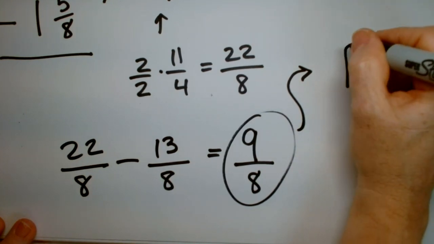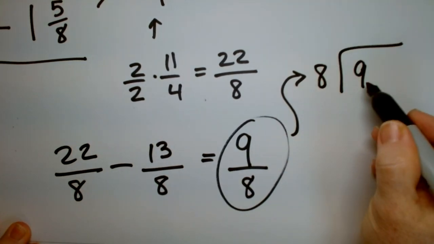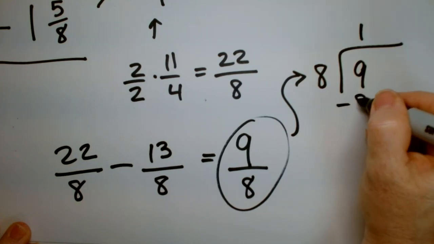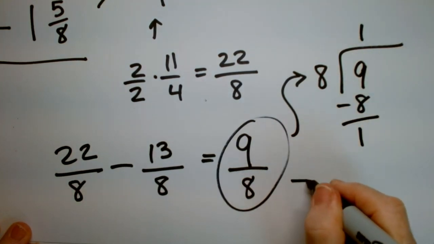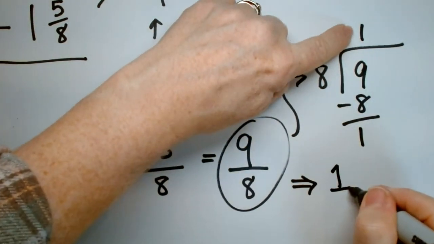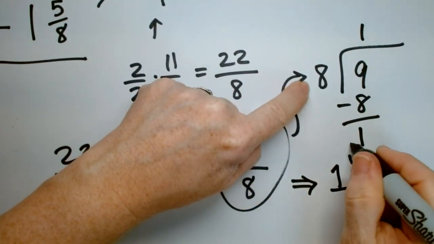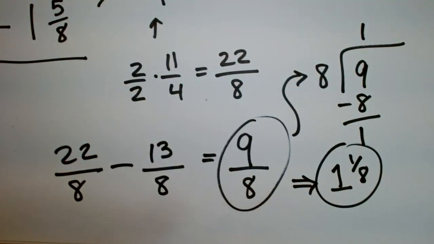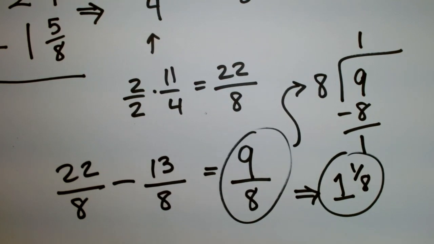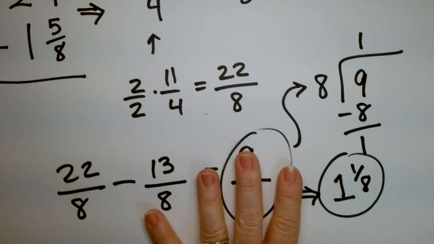So the 9 goes here, the 8 goes here, 8 goes into 9 one time. Stop. This is the whole number 1, and this is the 1 over 8. Same thing. All right, we did it. Yay! And it's exactly 9:30. Look at that. Half an hour to do 7 weeks of fractions. All right, yay!